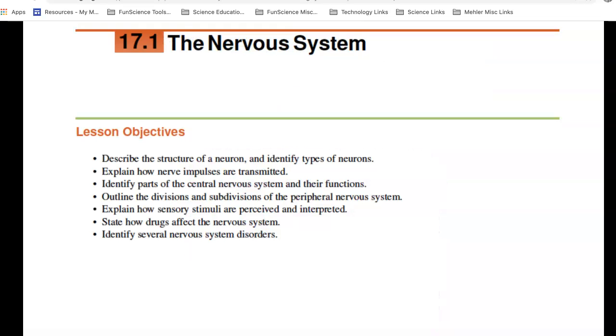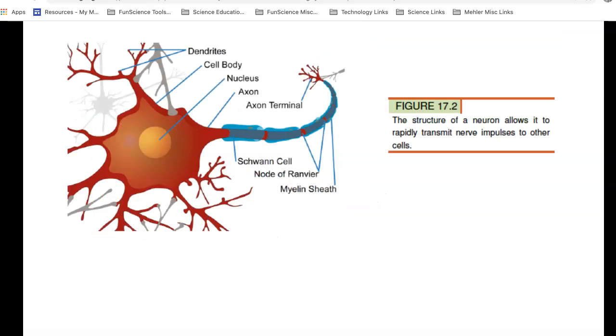Let's take a look at the objectives here. We're going to look at different types of neurons. Another name for a nerve cell is a neuron. How nerve impulses are transmitted down that nerve cell or neuron. We're going to look at different parts of the nervous system, the divisions and subdivisions. We're going to take a look at how drugs affect some of the nervous system.